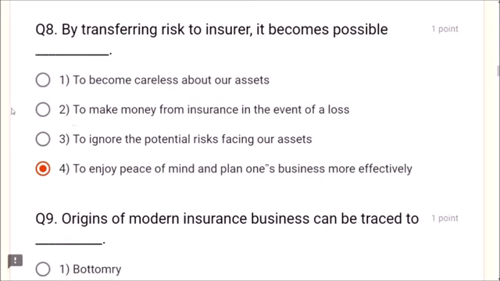Dear friends, some students may choose this, to make money from insurance in the event of a loss. No, this is wrong. By transferring risk to the insurer, it becomes possible to enjoy peace of mind and plan one's own business more effectively.